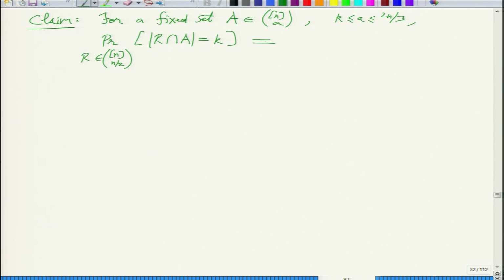So what is this probability? What do you think? Is this probability large or small? Or what do we need in our proof? For our lemma statement, do you want an upper bound on this or a lower bound on this? According to the strategy, we need an upper bound.